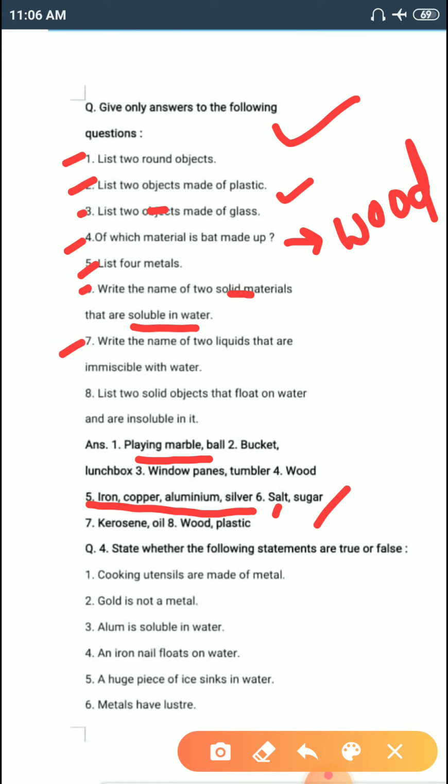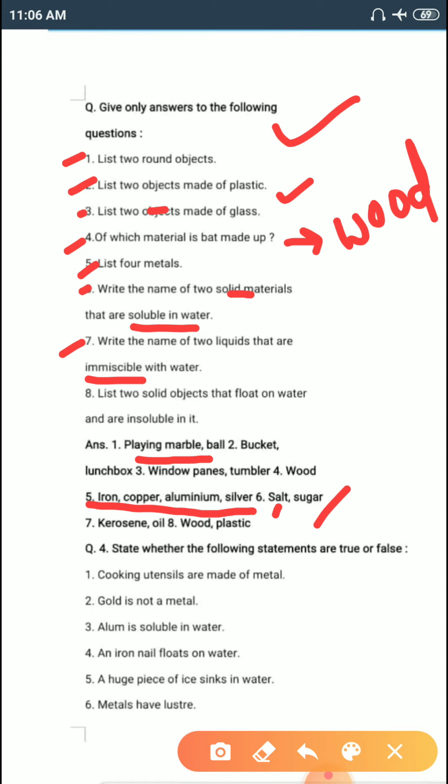Question number 7. Write the name of 2 liquids that are immiscible in water. Now, what do you mean by immiscible? The liquids which are not mixed with water are called immiscible liquids.